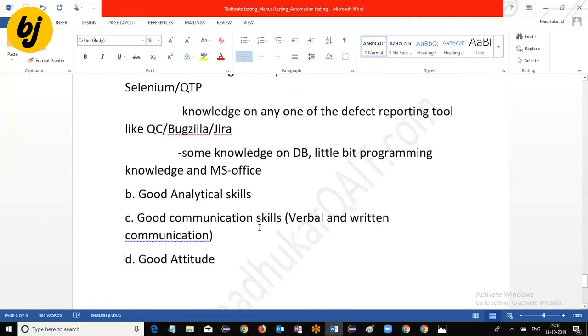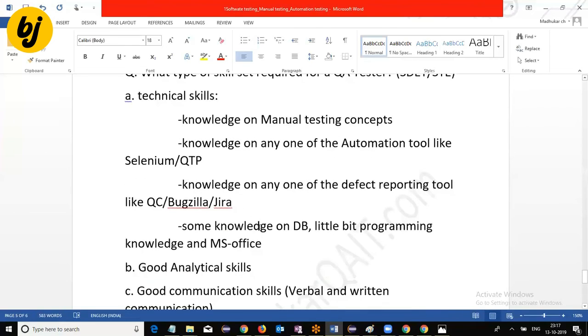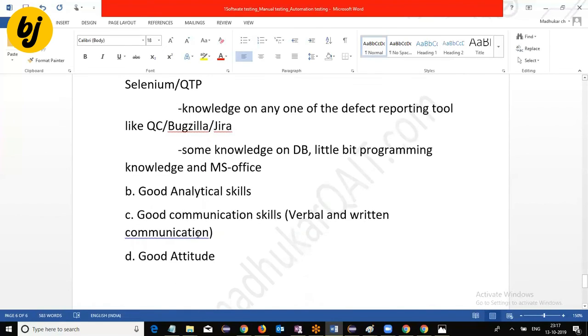But remember that good communication skills are always important, both from the interview point of view and when you work in the company. Technical skill set is about 35 to 40%. But in the interview, they are going to see your attitude and your presentation skills. That is where they concentrate. If you want to work as an IT professional, you have to concentrate on communication skills, which are important.